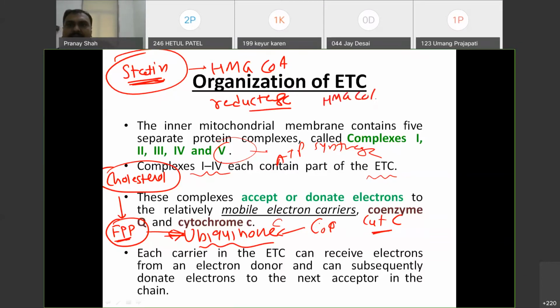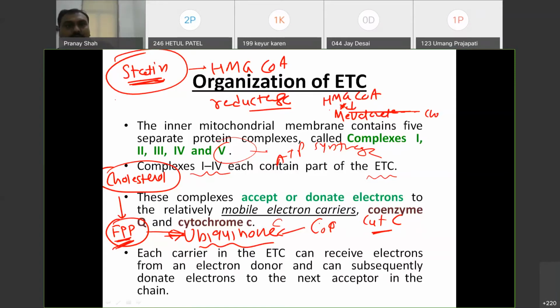That will convert HMG-CoA to mevalonate. Okay, and mevalonate will produce FPP and ultimately cholesterol is synthesized. So if we inhibit this enzyme, then cholesterol biosynthesis is reduced. So FPP is also reduced. So ubiquinone will not be synthesized.